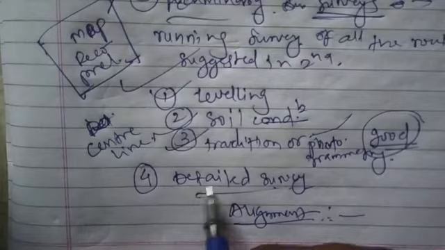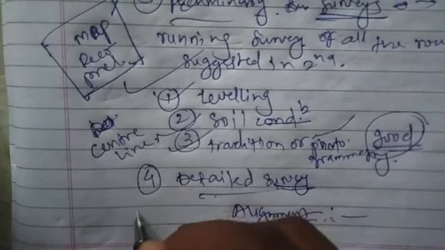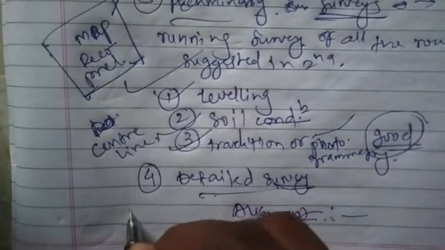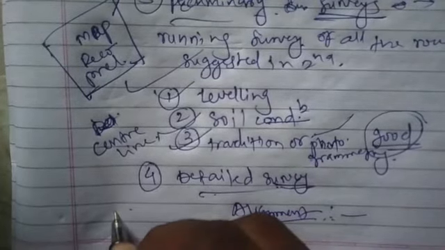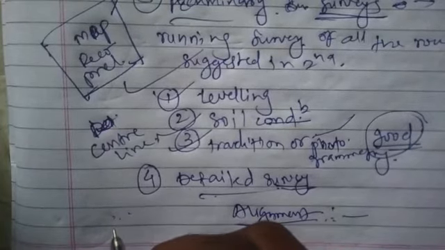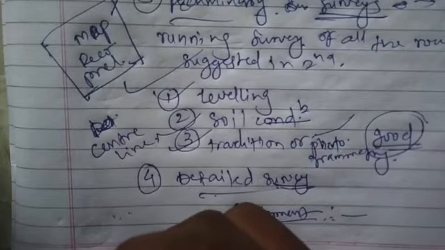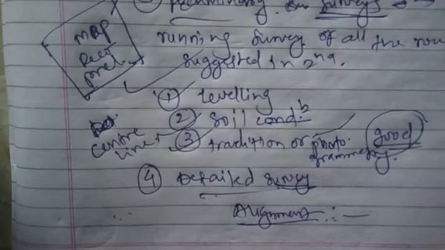After selecting the final route for alignment of the road or finalizing the location of the road, we go for the detailed survey. In this survey, we are collecting every detail, or you can say we'll take detailed information of each condition on the site.